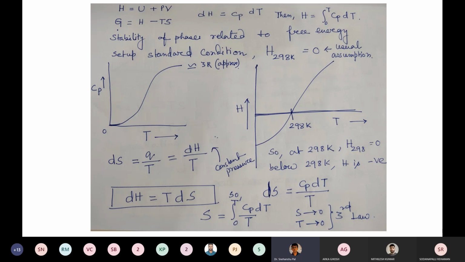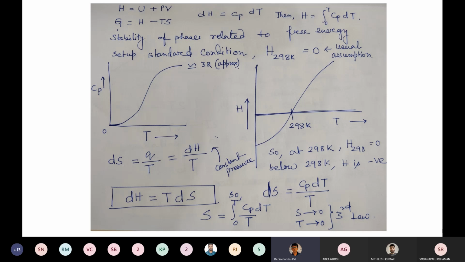You can understand that the stability of any phase depends on how minimum the energy state is, how minimum the free energy state is. So if you are talking about the change in free energy, delta G, it should be negative, so that the energy is minimized. Then only the transformation will take place.